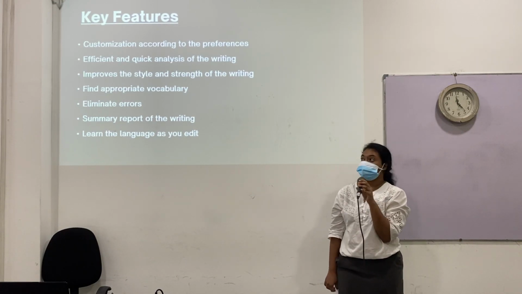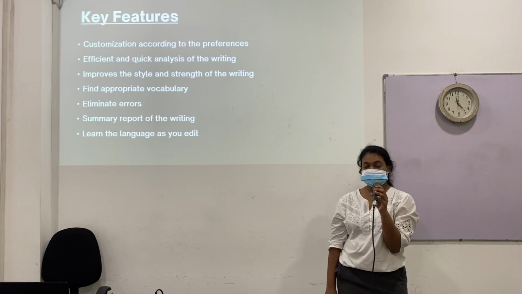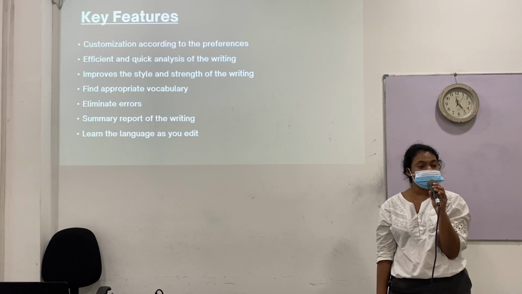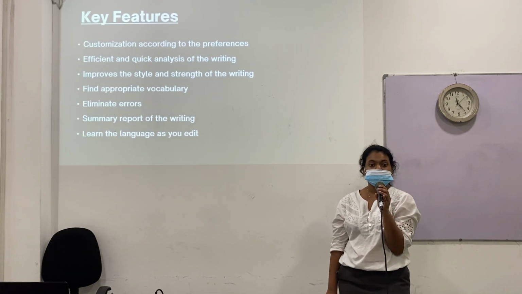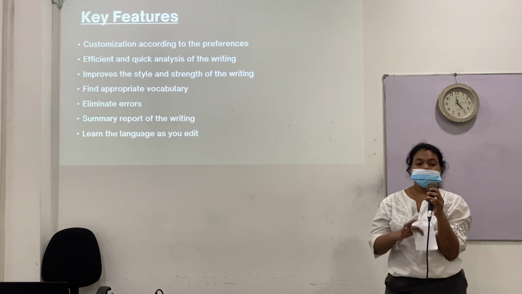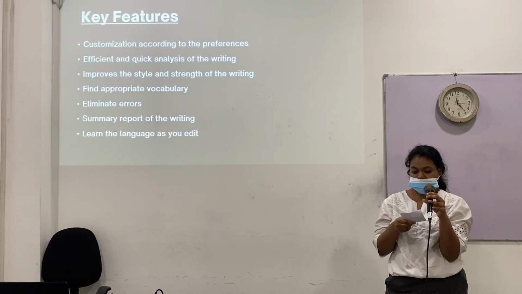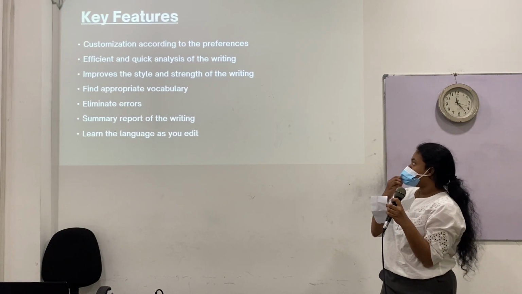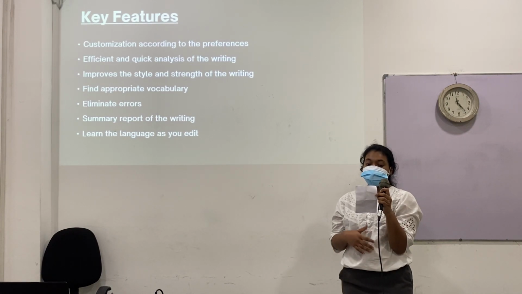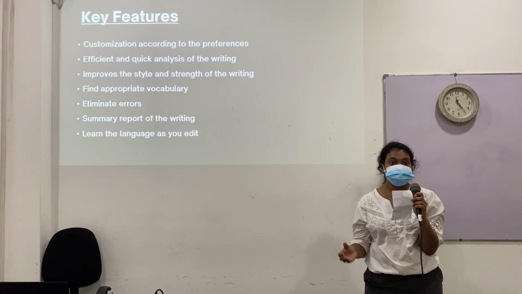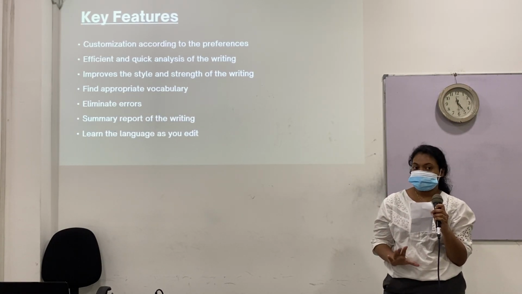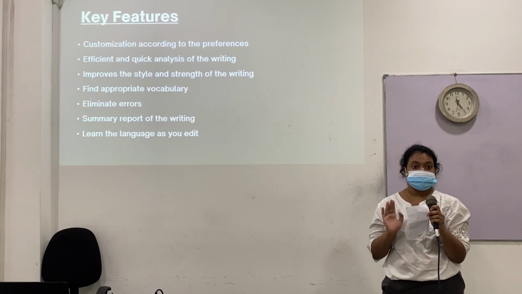Thank you, Sachini. So let's move on to the key features in detail. As you can see, the first feature is customization. When it comes to customization, ProWriting Aid allows organizations and individuals to create their own style guides and dictionaries. The second feature is efficient and quick. ProWriting Aid gives better writing in less time. And it's quick and efficient with a lot of developments such as grammar, spelling, and readability.